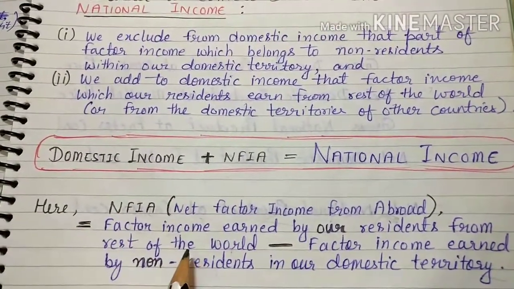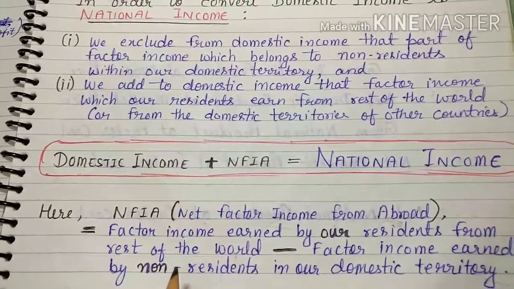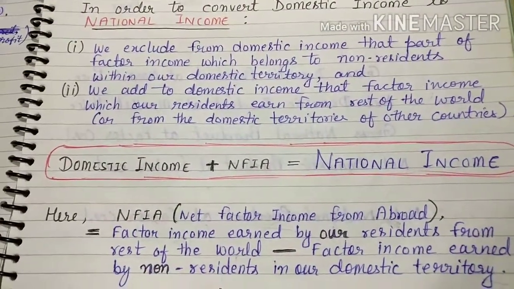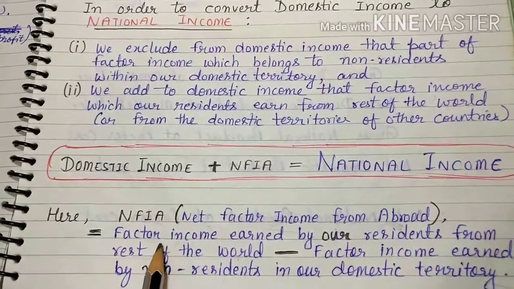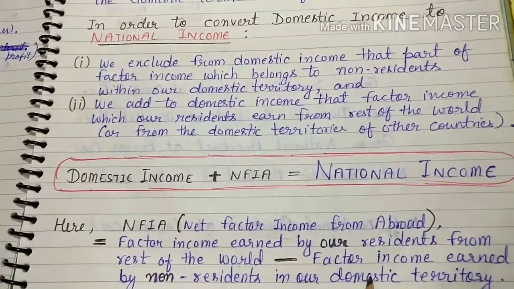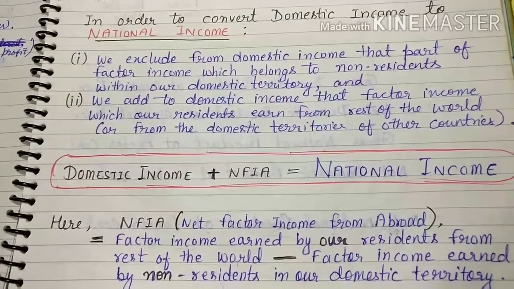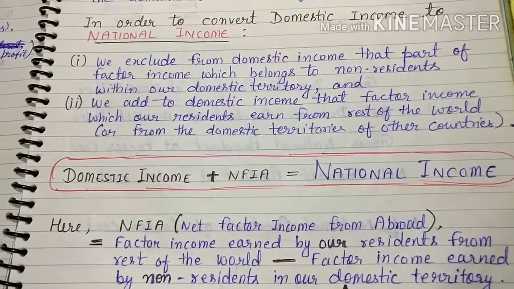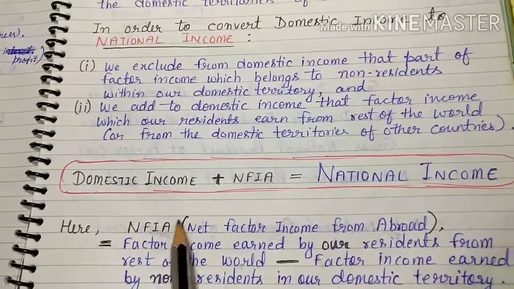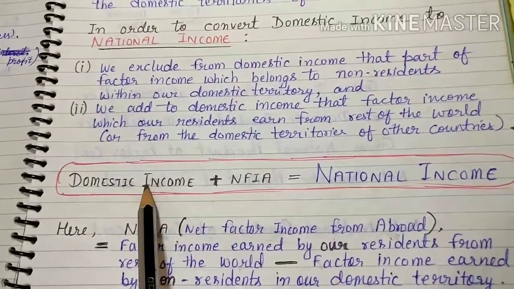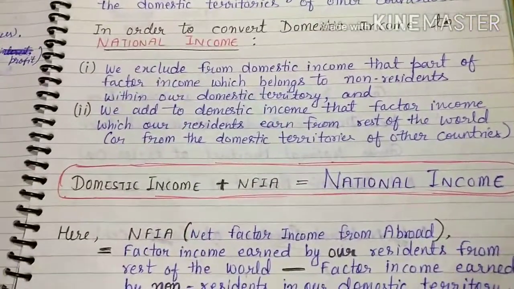It is the balance: the money earned by our residents minus the money earned by residents of other countries. 20 lakh earned by Dhoni and Virat minus 15 lakh earned by Malinga and David Warner. What is left? 5 lakh. That 5 lakh is called NFIA, and we add it to domestic income.